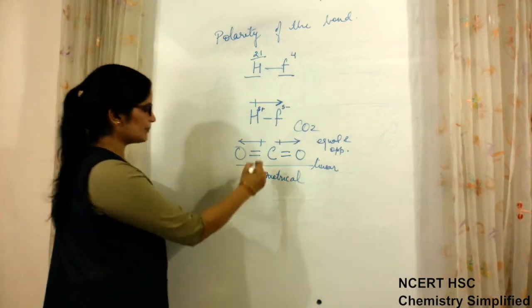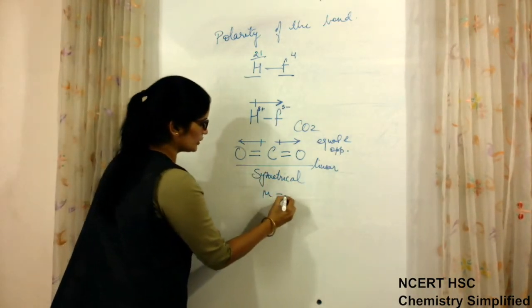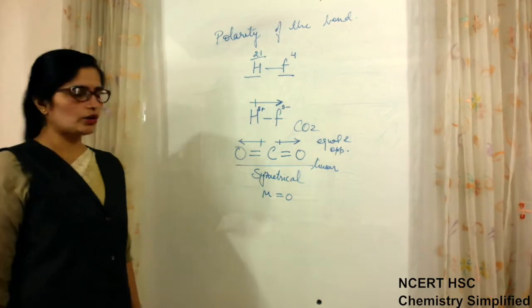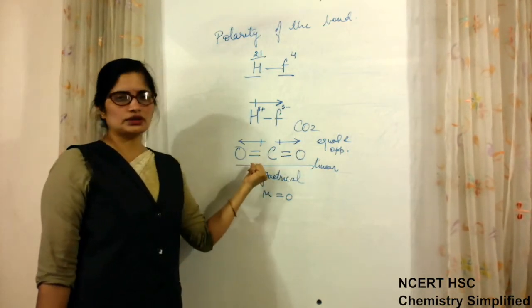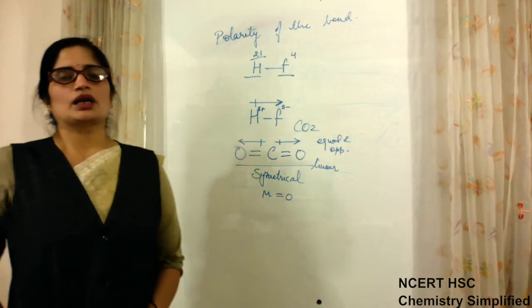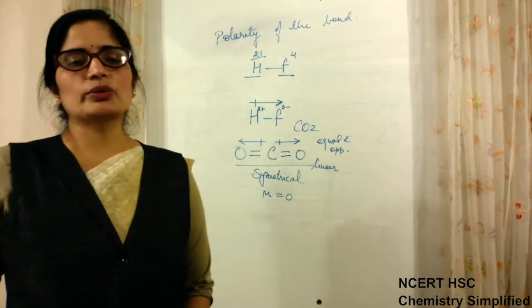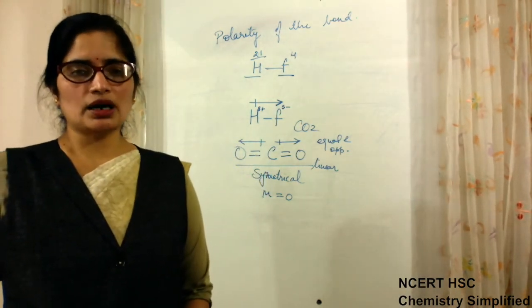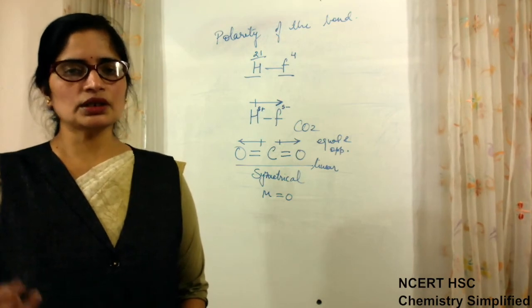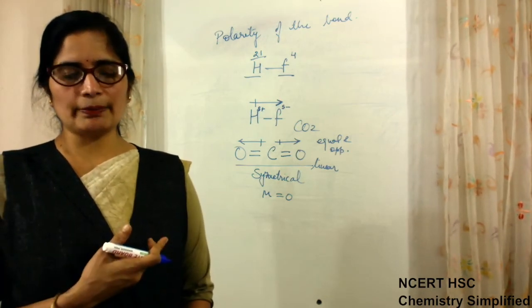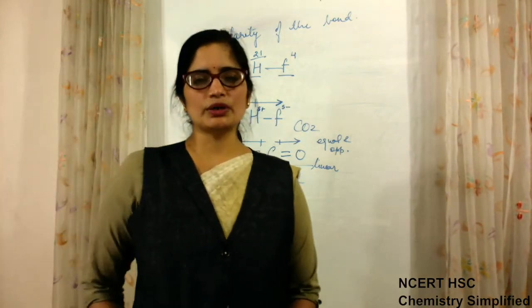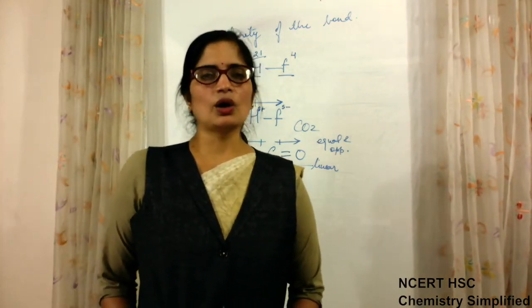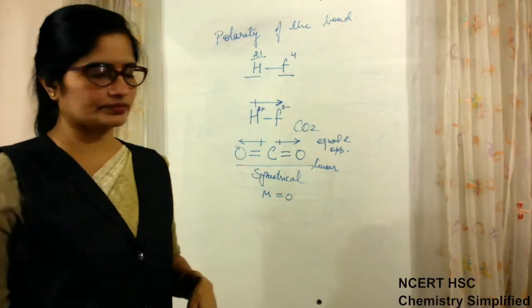So the net dipole moment for this molecule is 0, because the value of this bond cancels the value of the other bond. So for symmetrical molecules, the value of dipole moment comes 0. By knowing the dipole moment value of a particular molecule, we come to know whether the geometry of this molecule is symmetrical or not.